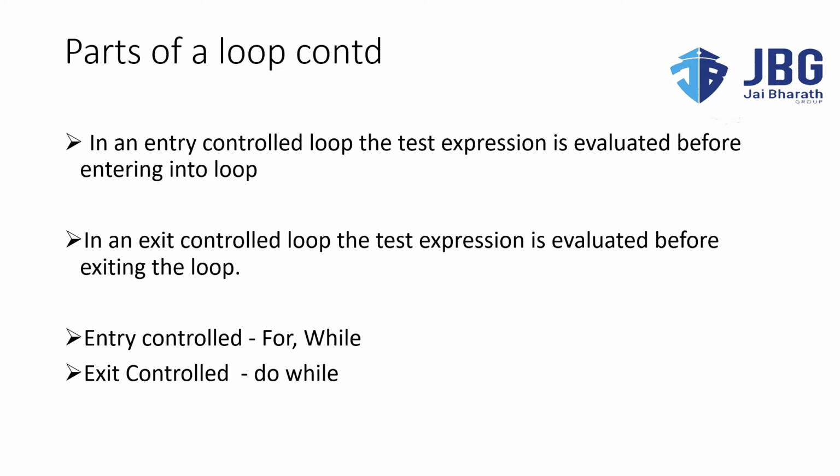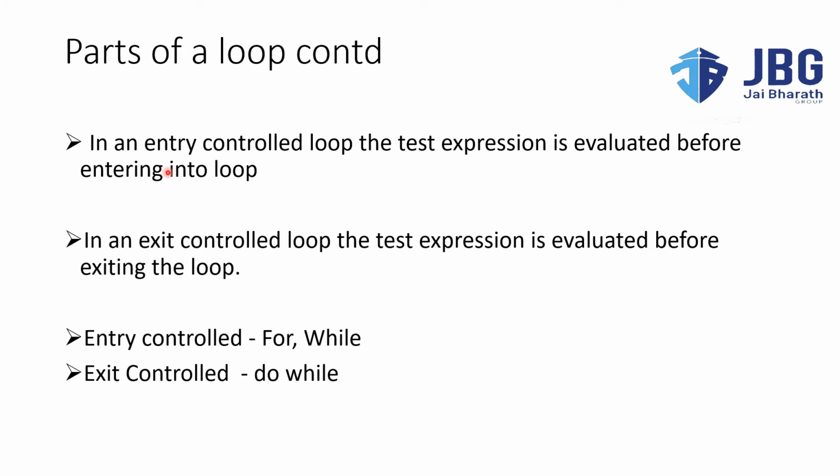Now there are two types of loop control we can have: entry control loop and exit control loop. Entry control loop means the test expression is evaluated before entering into the loop. In an exit control loop, the test expression is evaluated before exiting the loop. That is the difference between entry control loop and exit control loop. The examples for entry control loop are for and while, and for exit control it is do while.